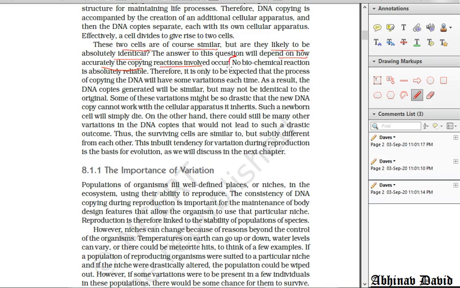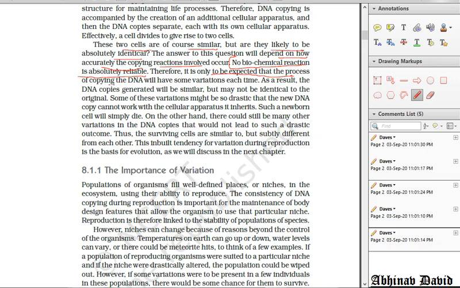So the answer is: no biochemical reaction is absolutely reliable or 100% accurate. Therefore, it is only to be expected that the process of copying the DNA will have some variations each time. So whenever a new DNA copy is made, there will be some changes in the new copy of the DNA, and these changes are called variations.